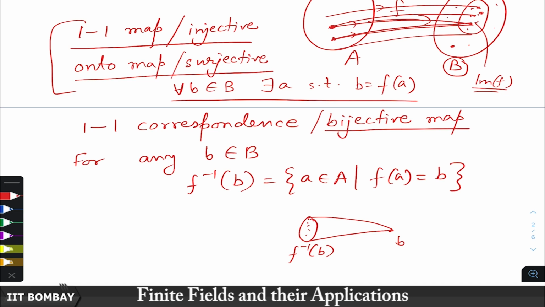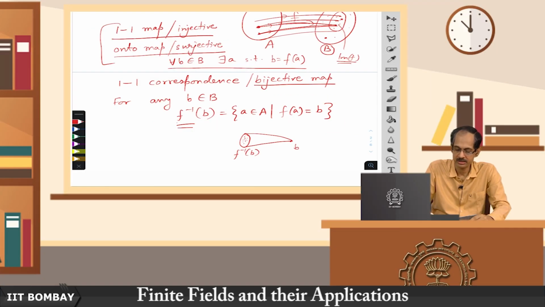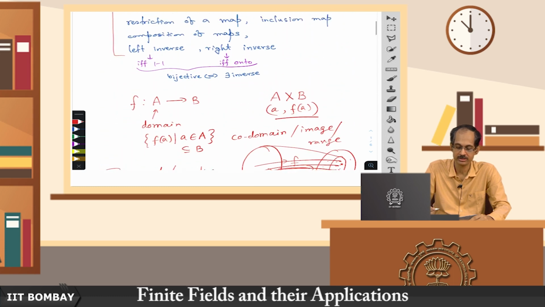Now, note that this f inverse does not denote the inverse map, because it is not a map. There are many elements in the f inverse of b, unlike an inverse map, which would mean a single element in A, a singleton in A. So, indeed when this set is a singleton for every b in B, then f inverse defines an inverse map.